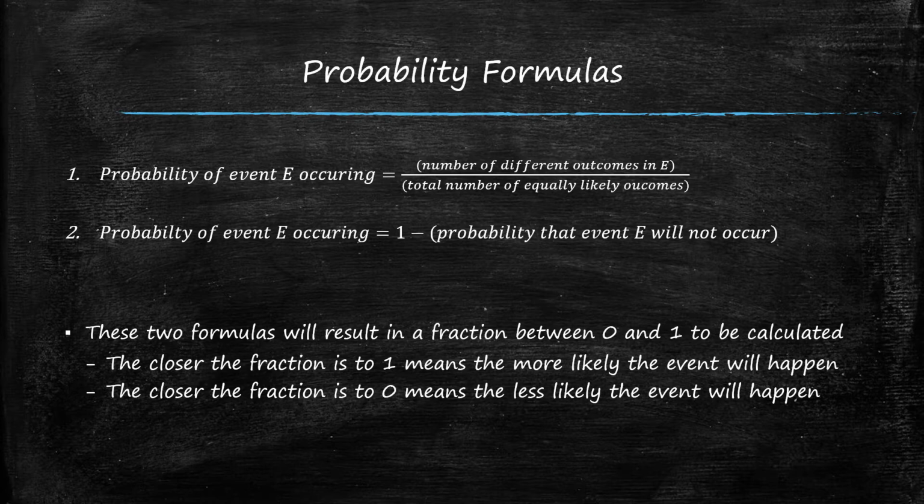The second formula that can be used to find the probability of event E occurring is by doing 1 minus the probability that event E will not occur. These two formulas will result in a fraction between 0 and 1 to be calculated. The closer the fraction is to 1 means the more likely that this event will happen. The closer the fraction is to 0 means the less likely that this event will happen.